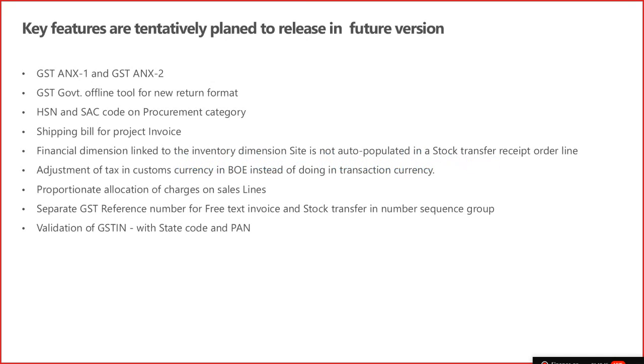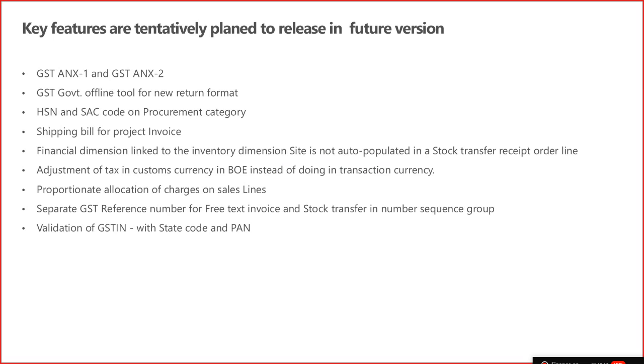Then the slide roadmap, which we would like to discuss with you. The roadmap is for next releases or future releases. We have the GST Annexure 1 and Annexure 2. It is again dependent on when the government provides the offline tool for Annexure 1 and Annexure 2. So based on that, we will work and deliver Annexure 1 and Annexure 2. It seems that Annexure 1 will be GSTR 1 and Annexure 2 will be GSTR 2.